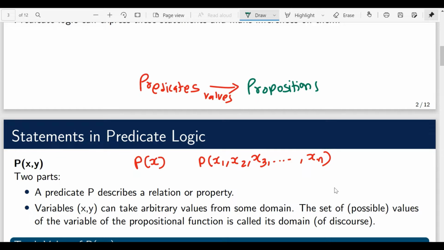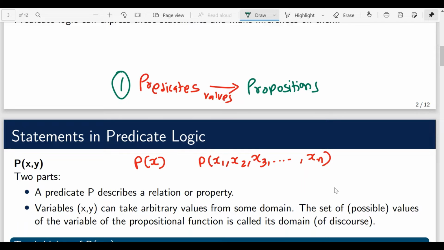We already know that propositions are statements with truth value. So after assigning values, the predicates will have truth values, so they will become either true or false. This is one way of binding these variables.